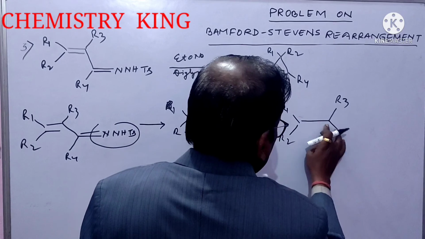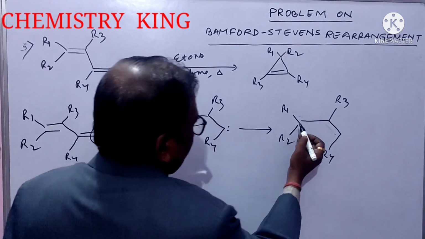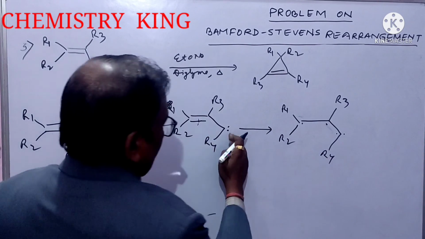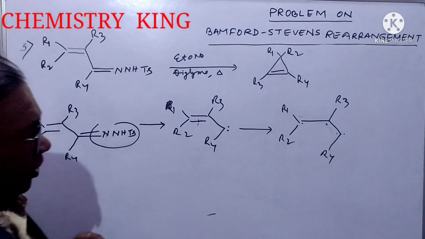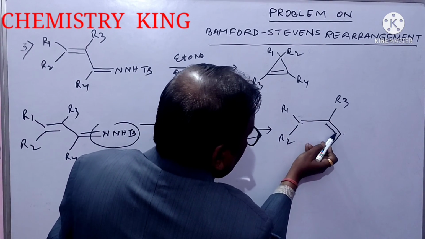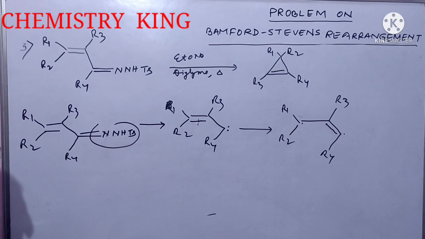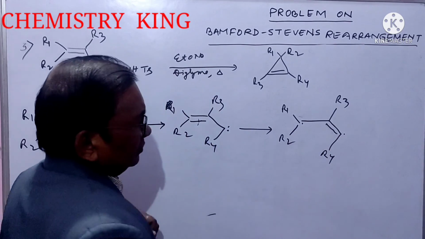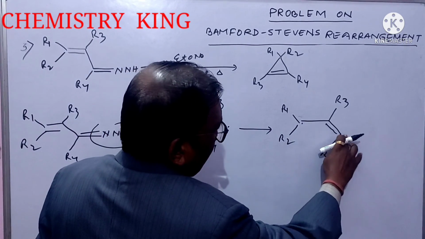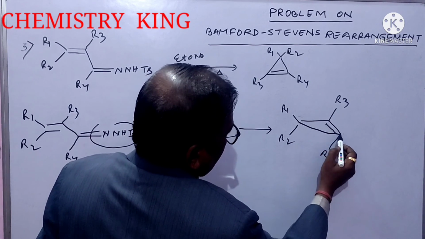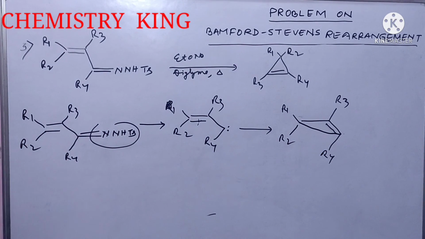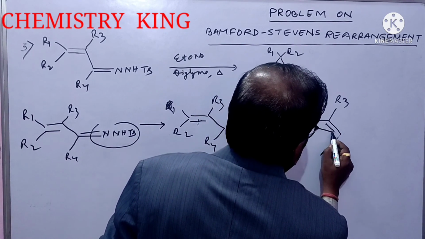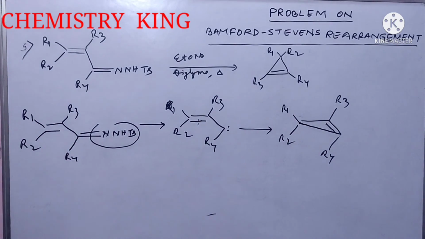Friends, again understand. If this bond breaks in this fashion, one dot is here, one dot will be here. And here you have two electrons, two dots. One dot and one dot will combine together, giving rise to a double bond. And now, this dot and this dot will combine together in this fashion. It is a three-membered ring. Okay?